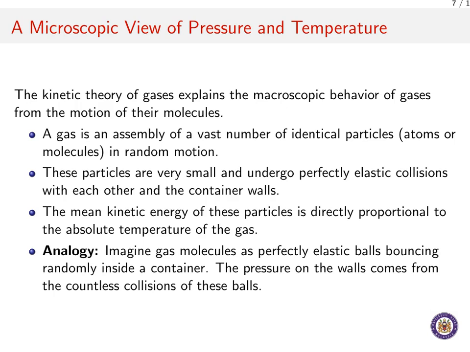So how do we connect the macroscopic properties we measure, like pressure and temperature, to what is happening at the microscopic level? That is where the kinetic theory of gases comes in. It asks us to picture a gas as a huge assembly of identical particles, either atoms or molecules, all moving around in completely random directions. Now, there are a few key assumptions. We imagine these particles are incredibly small and that when they collide with each other or the container walls, the collisions are perfectly elastic. This means they bounce off without any loss of kinetic energy, like perfect superballs.